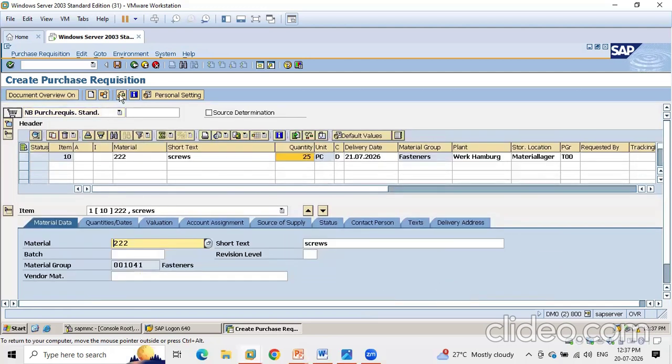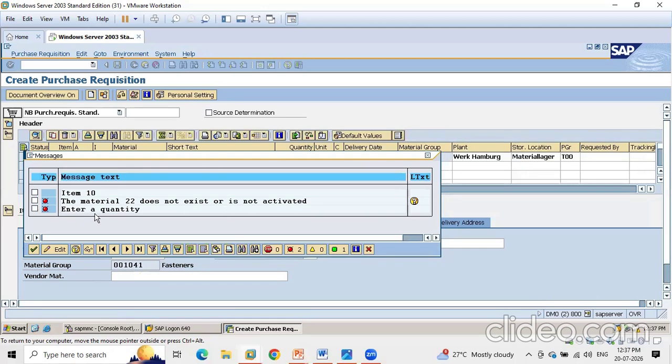Okay, so after that you need to just check. So there is a check button. Okay, just check it. Nothing is there. So here in SAP, same as a traffic signal, there will be a green, yellow, and a red signal. Okay, here it will show the red. This means the system will not process this transaction until this error is fixed. Okay, you can see the error here.